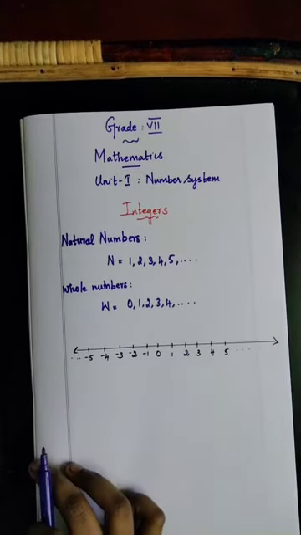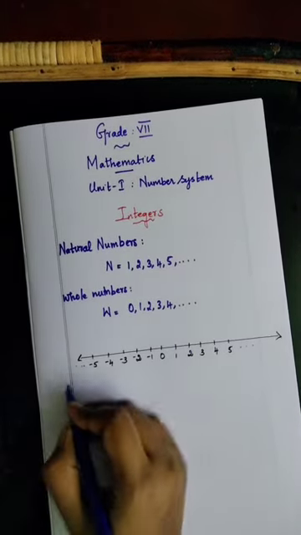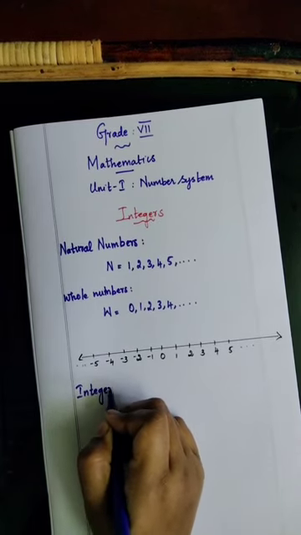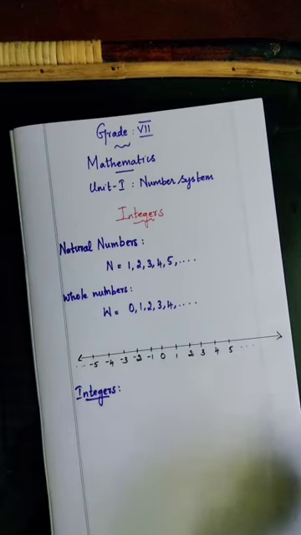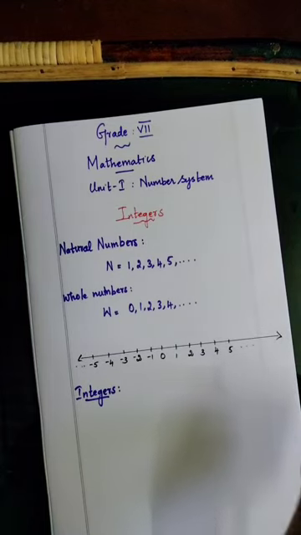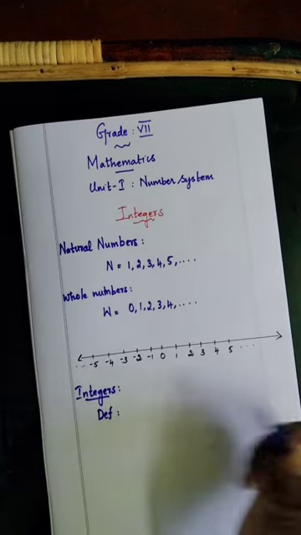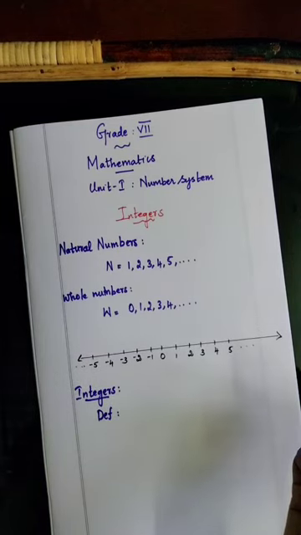Listen. Next, we are going to see integers. What is the definition of integers?